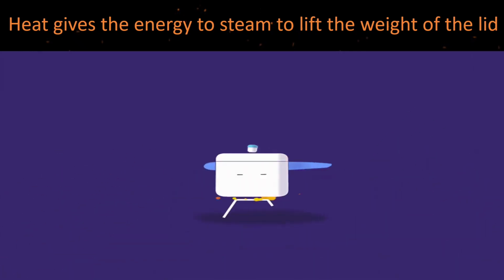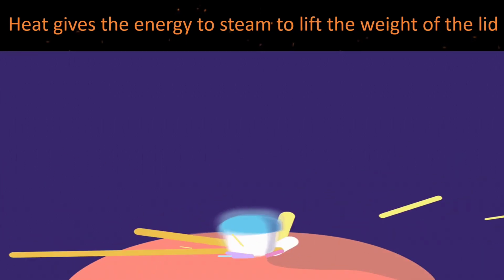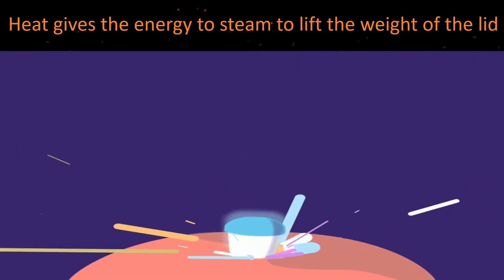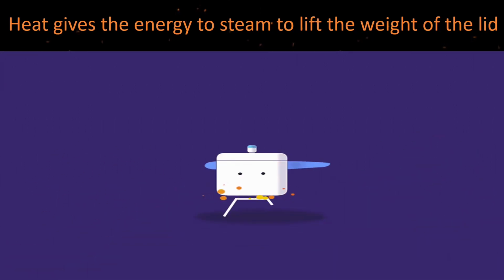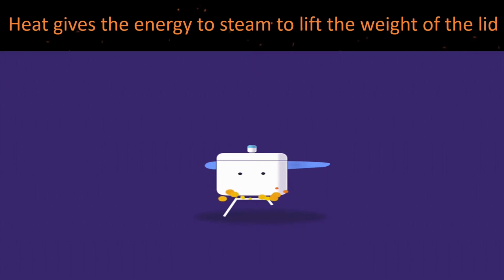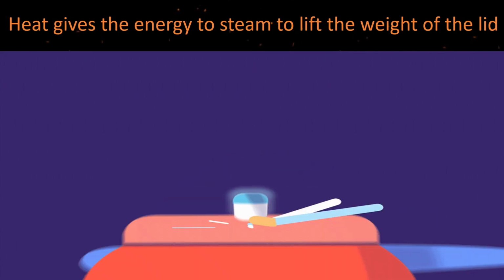started lifting up. In the same way, this happens in the pressure cooker, right? Because of the heat, the things in the pressure cooker start cooking, and the steam starts rising up, and the steam pushes the lid up, because that is the space from where the steam can come out, and because of which we can hear the whistles from the pressure cooker, right?